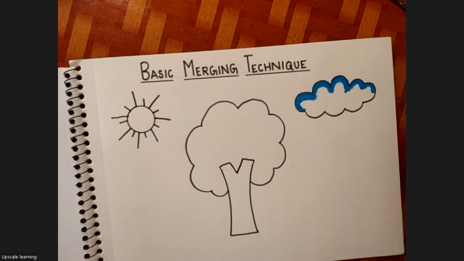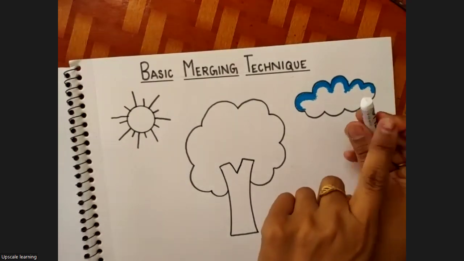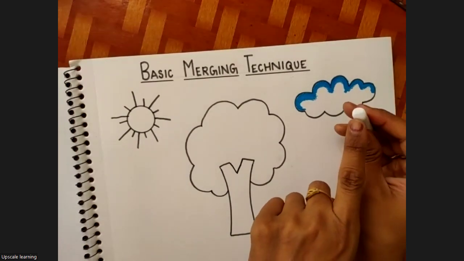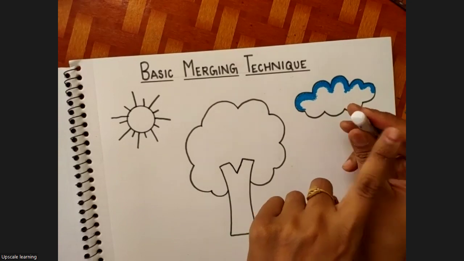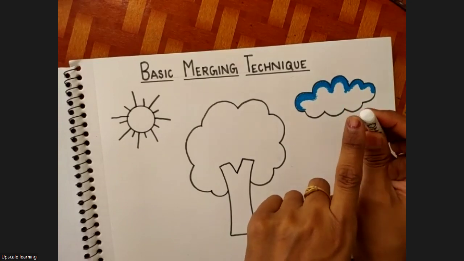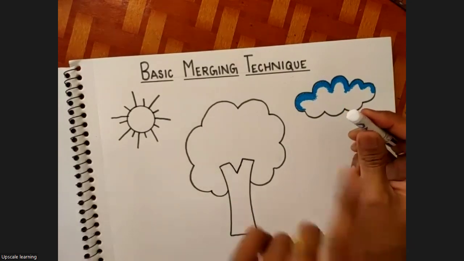Okay. Now all eyes on the screen. First observe. Then you color. All eyes on screen. Whatever you have done till there, just halt. Take a break. Just observe. I have taken white color. Your white color should be clean at tip. If it is not clean, just clean it using an old cloth. Just wipe it off. Okay.